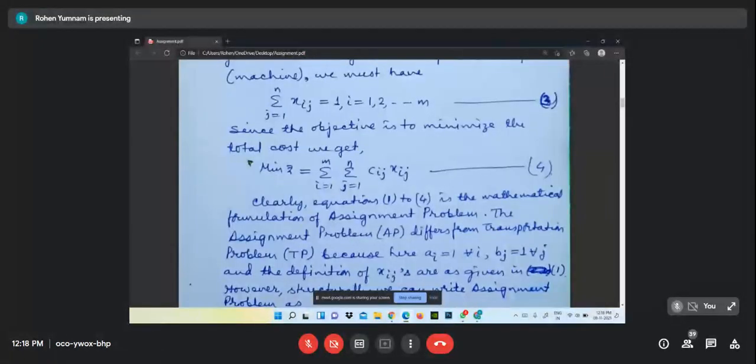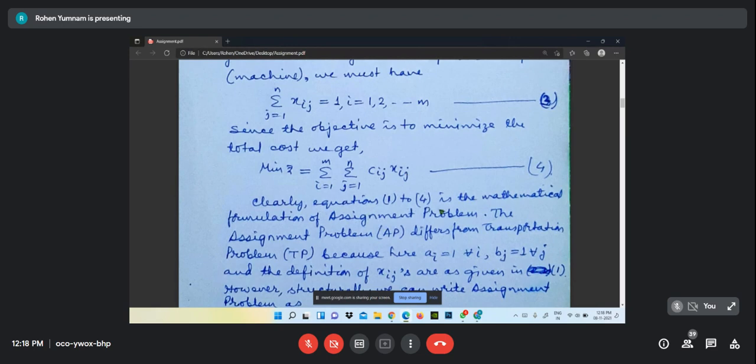And therefore, since the objective is to minimize the total cost, we get minimize z, which will be summation i from 1 to m, summation j from 1 to n, Cij Xij. Cij is whatever is given in the box, the cost for assigning a particular job to a particular person. And Xij's are either 1 or 0. If it is assigned, it is 1. If it is not assigned, it is 0.